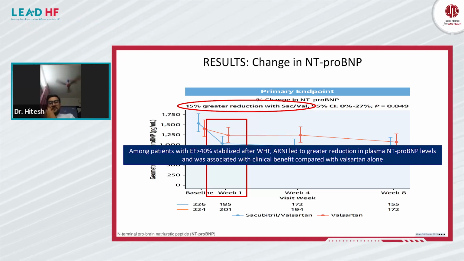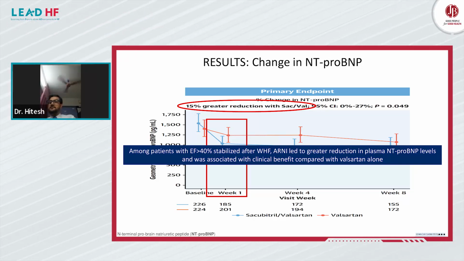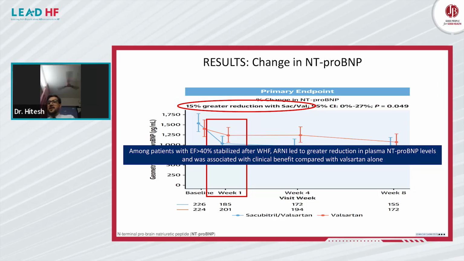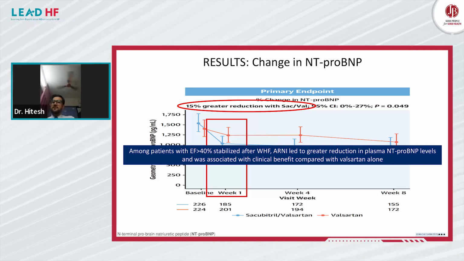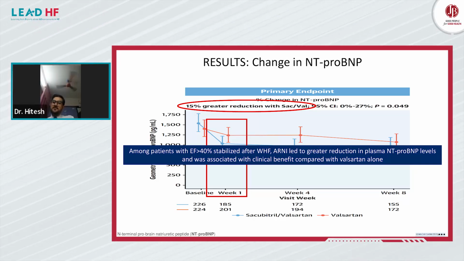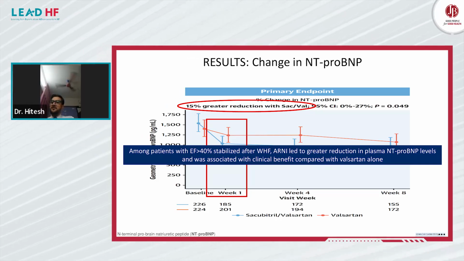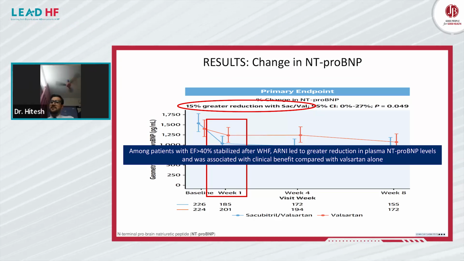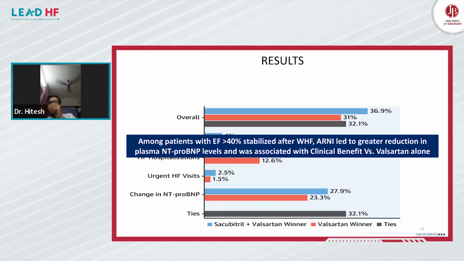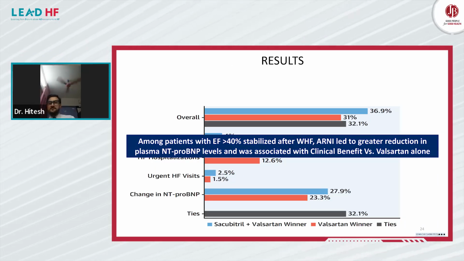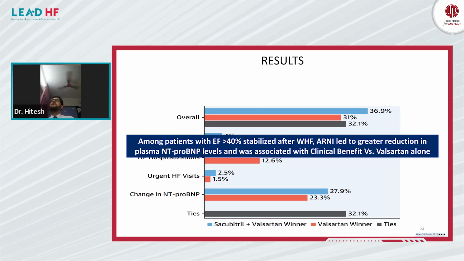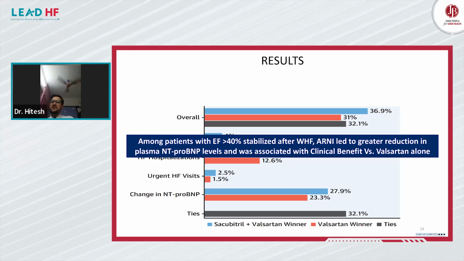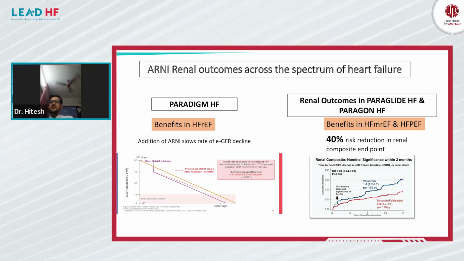Now, if we see the primary endpoint, there is a 15% greater reduction with the ARNI group versus the control arm, and among patients with ejection fraction more than 40% stabilized after primary treatment, ARNI led to greater reduction in plasma NT-proBNP level, which was associated with clinical benefit compared with valsartan alone. So this area is still underexplored, but the data is promising in terms of the mid-range ejection fraction category. The things look promising. Next slide.